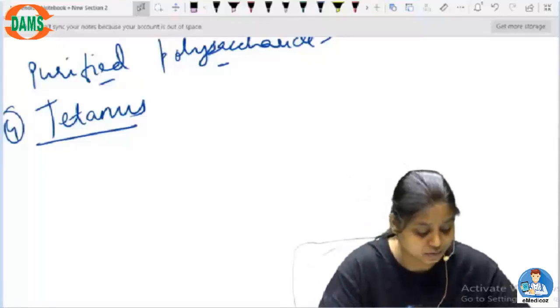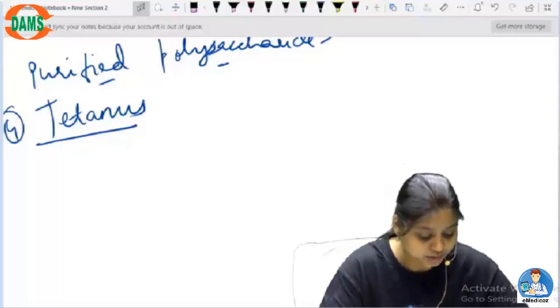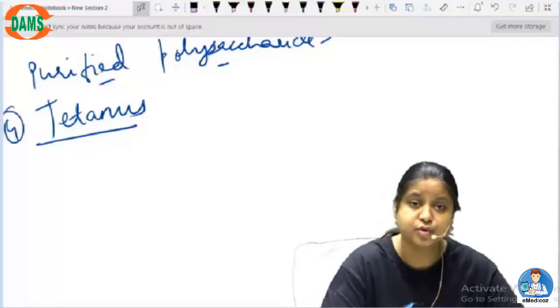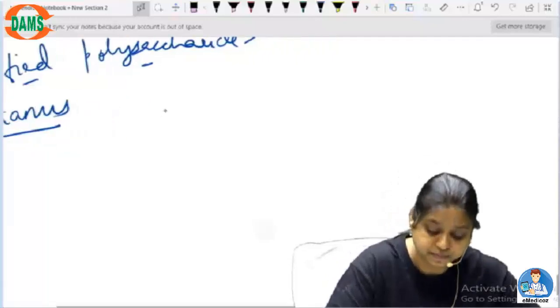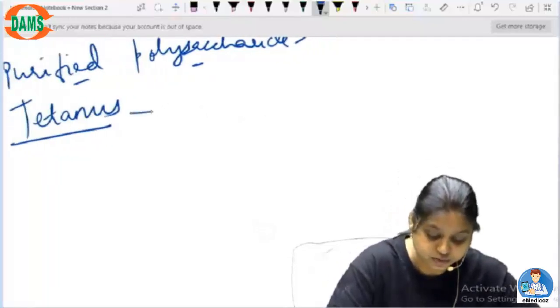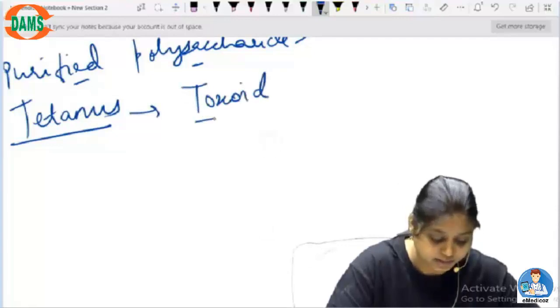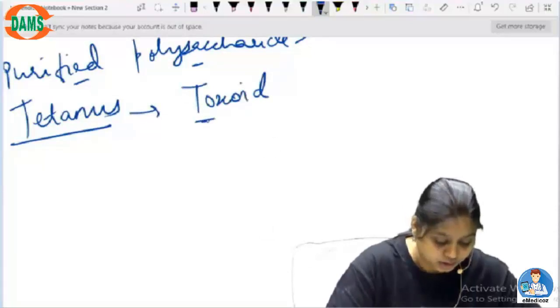Okay, so for tetanus also we use toxoid. Toxoid is the kind of vaccine that is used for tetanus.